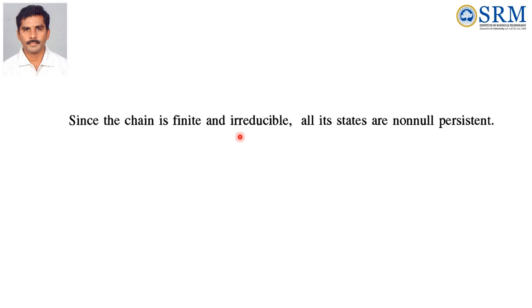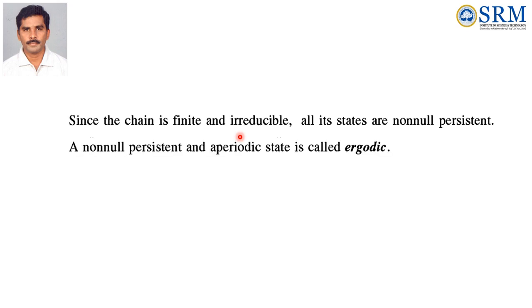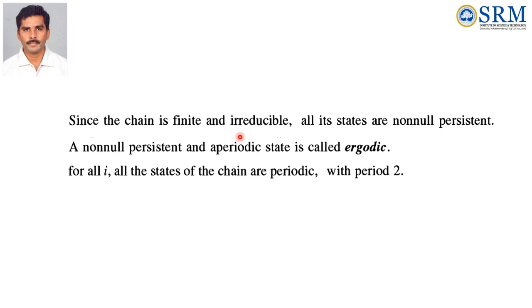So when it is a finite irreducible matrix, all its states are non-null persistent. Non-null persistent and aperiodic is called ergodic. That is the definition. But here, for all states 0, 1, 2, the chain is periodic with period 2. So it is not aperiodic. All the states are not aperiodic. Therefore the states are not ergodic, and the chain is also not an ergodic chain.